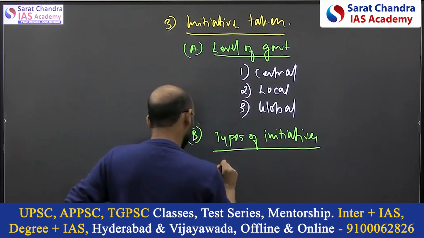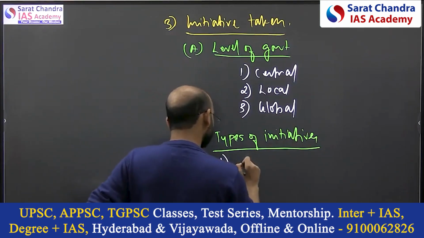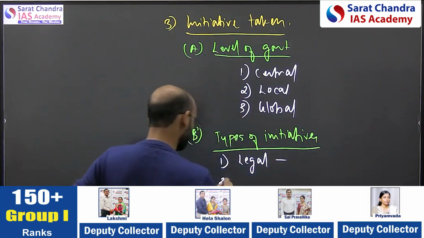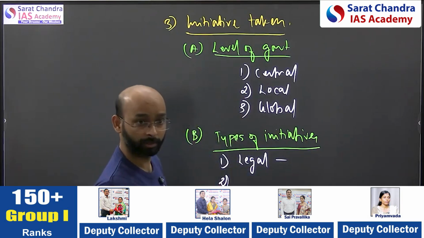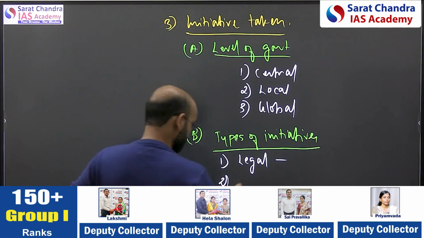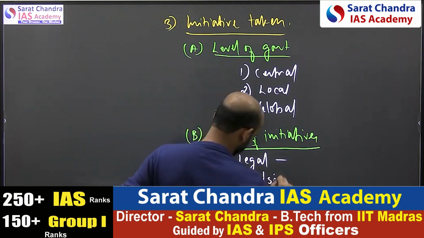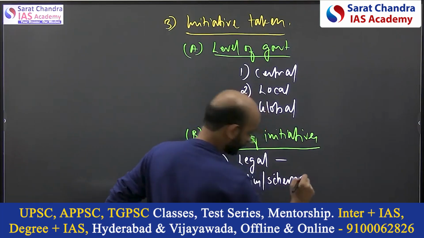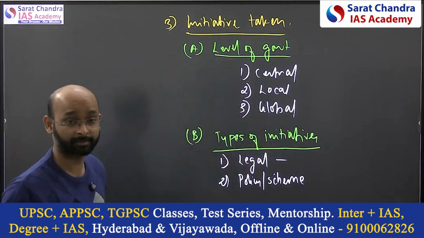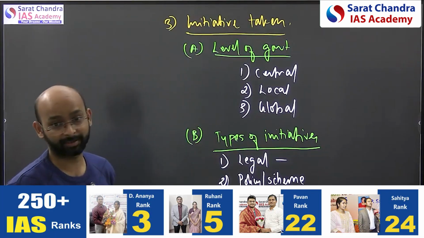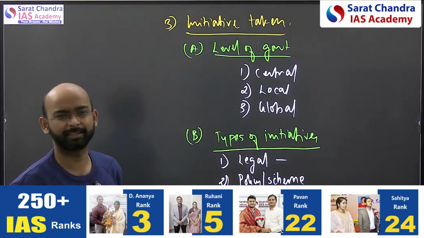Here do one thing: first is the legal, the law, mention the law framed for almost all environment hazards. Second, the policy or scheme made for a particular thing, for example climate change, there are some policies like the National Action Plan on Climate Change, some schemes are there like the Green Agriculture Scheme or something.